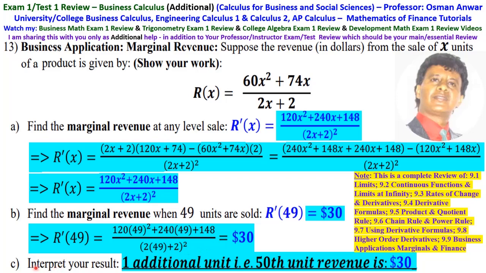Then the interpretation is, it is one additional unit. That is, the 50th unit's revenue is $30. That is one additional unit after 49. So you make 49, then one additional unit, that is the 50th unit. Its revenue is $30, and that's the interpretation.